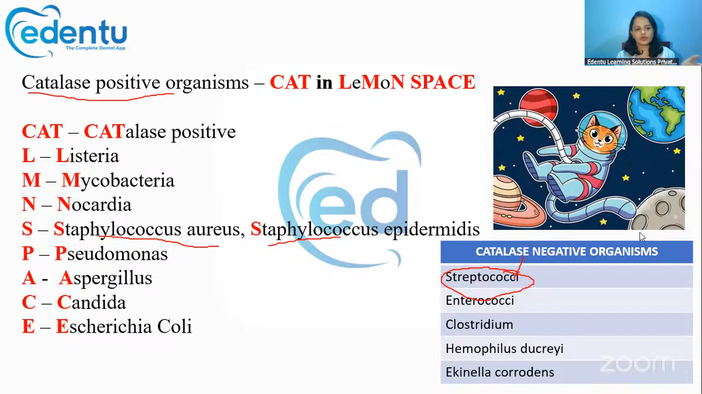There are other organisms also. You can remember them with this mnemonic, cat in lemon space. Catalase positive: Listeria, Mycobacteria, Nocardia, Staph, Pseudomonas, Aspergillus, Candida, and E. coli. So remember the catalase positive organisms with the mnemonic cat in lemon space. Streptococci is a catalase negative organism. So this test is mainly used to differentiate between staph and strep. A very easy laboratory test.